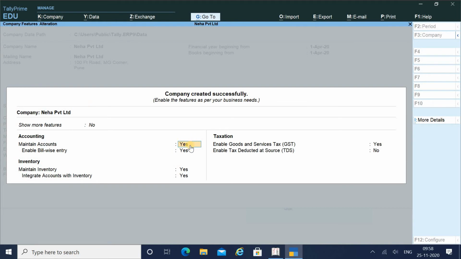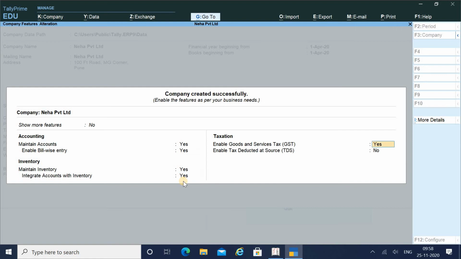Maintain accounts, yes. Enable bill wise entry, yes. Maintain inventory, yes. Integrate accounts with inventory, yes. If you don't want to integrate your accounts with inventory, or you don't want to maintain your accounts, then you can say no. But in my opinion, you have to say yes for all this.